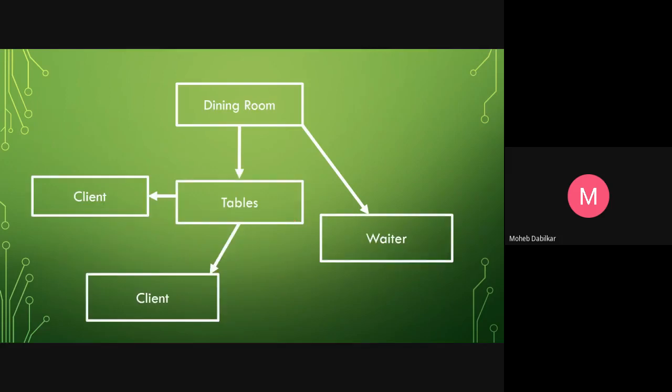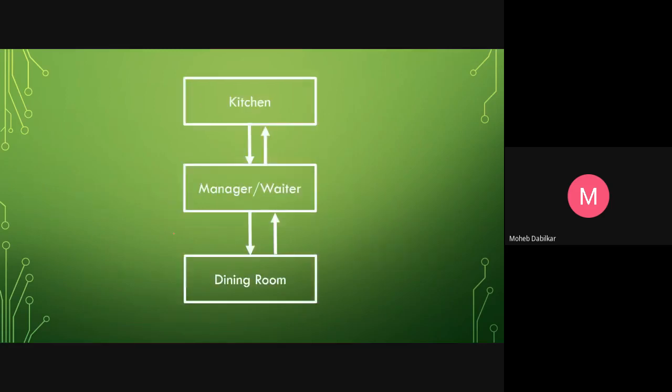So in your dining room, you have a waiter with you who serves the tables, and on each table there is a client. So this is how you see your backend and front end. Your backend is your kitchen, and front end will be your dining room. And then there will be a guy in between who manages all the bills and all.